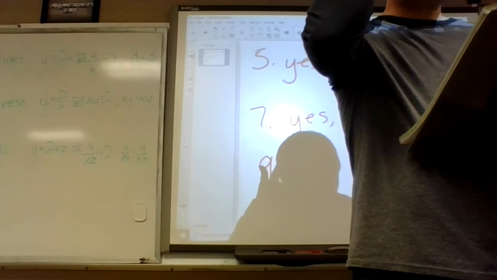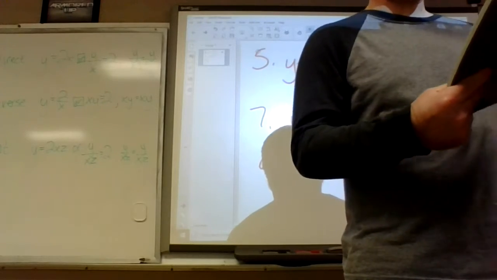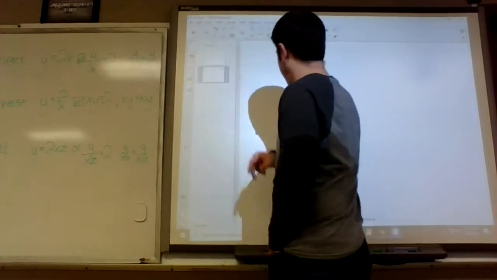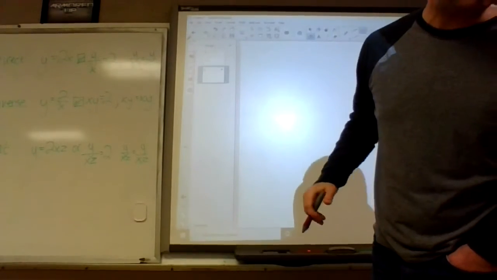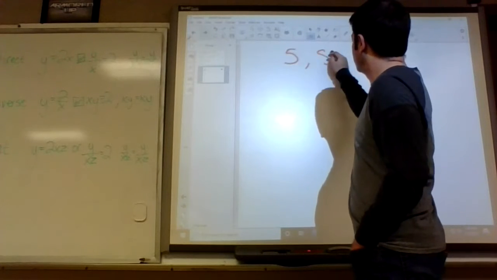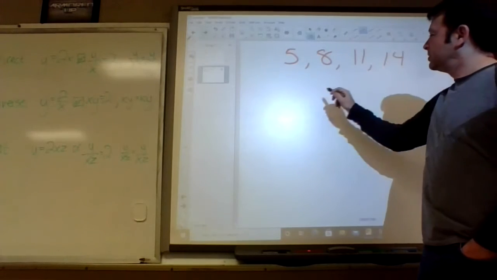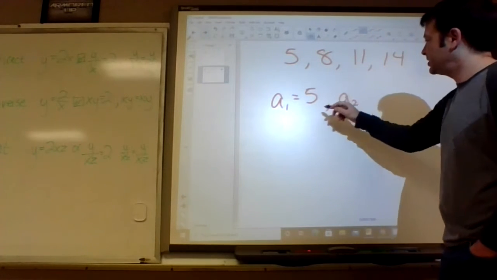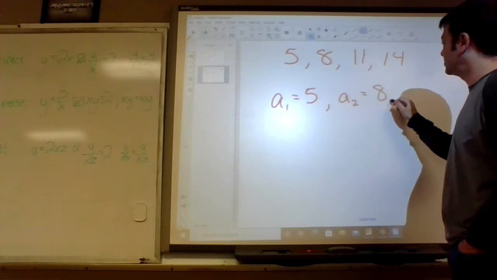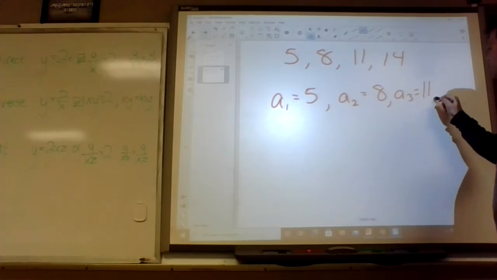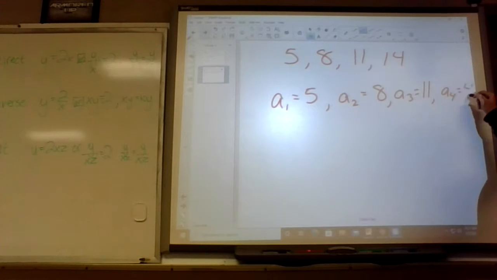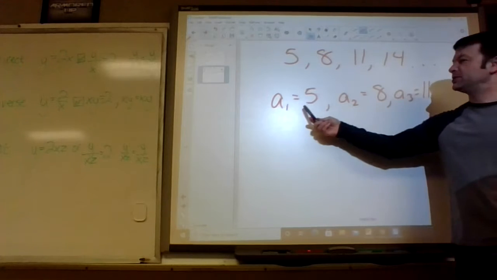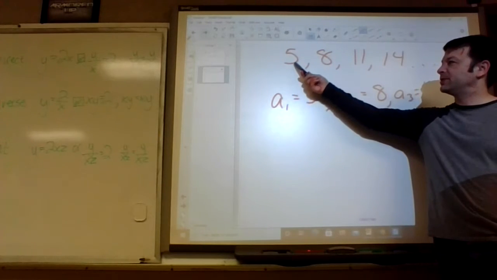Where are we at? 11, right? The recursive. Okay, we got to learn what recursive is. So, what did number 1 say? Number 1 was 5, 8, 11, 14. So, one way we could think of this, a sub 1 is 5, a sub 2 is 8, a sub 3 is 11, a sub 4 is 14, and it keeps going, right? You can go forever.